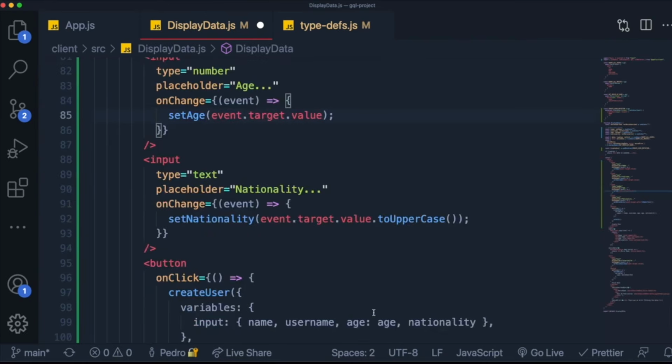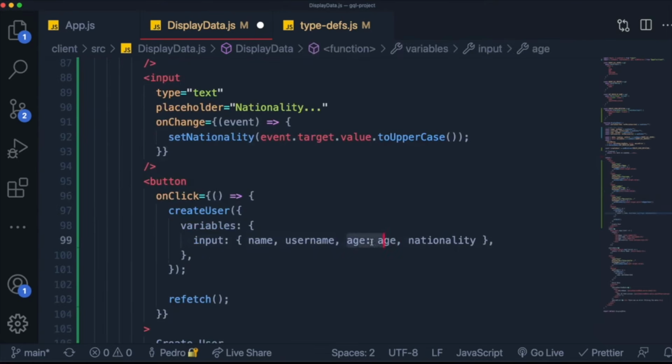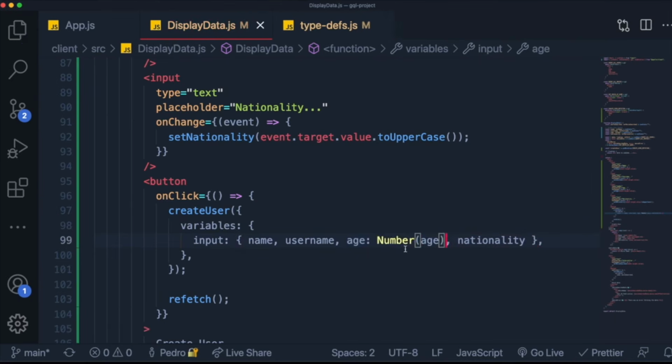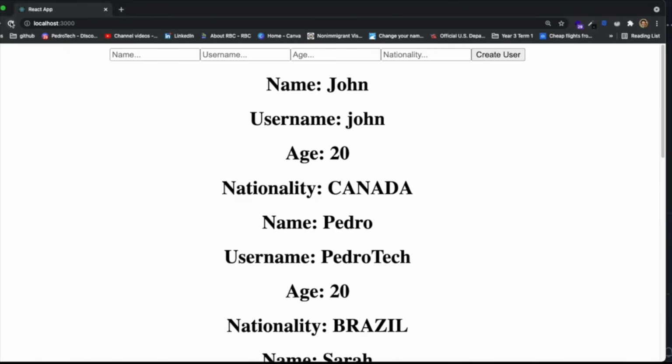So down here at the bottom, instead of just passing age, we say age is equal to age, but we're going to convert it into a number like this. And if we save now, we come over here, we refresh our page, we try to create someone. Let's call this person Fraser. I'm just reading random names around my room. Then Fraser 456.